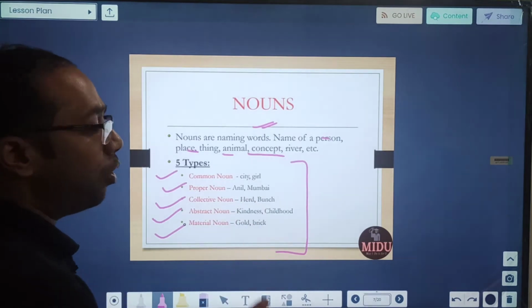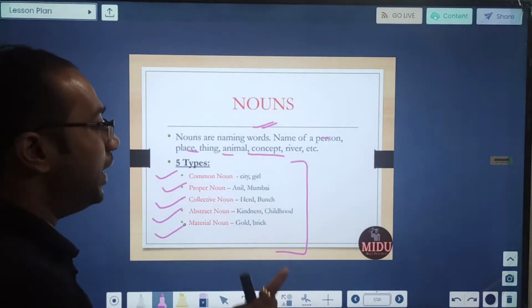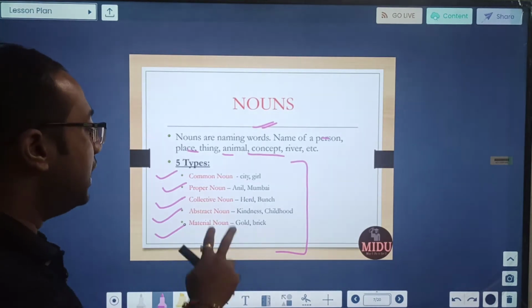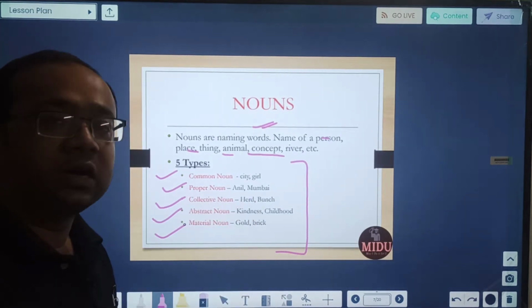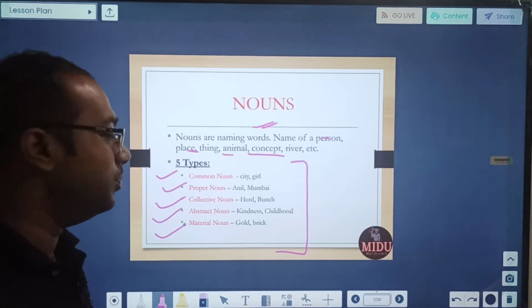Girl is also a common noun. Proper noun is a specific name. Anil is the name of a specific person. Mumbai is the name of a specific city. A collective noun shows a collection, like herd, a herd of animals. Bunch, a bunch of flowers, a bunch of objects.